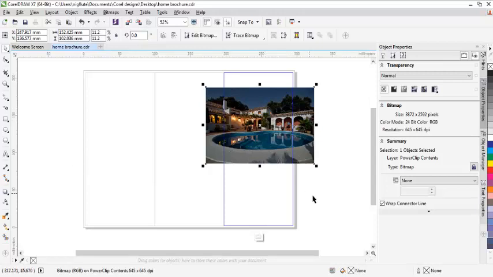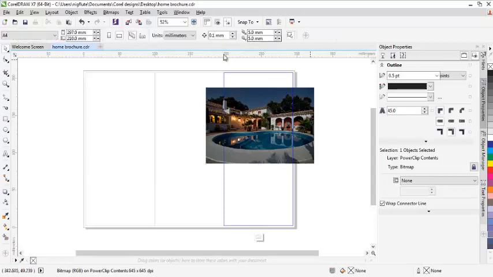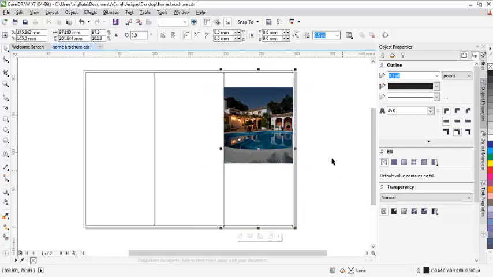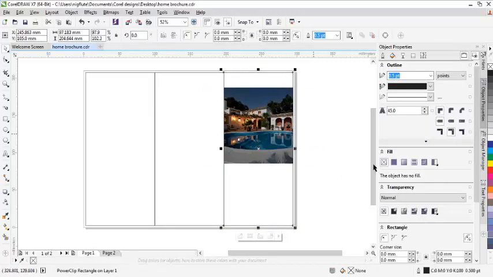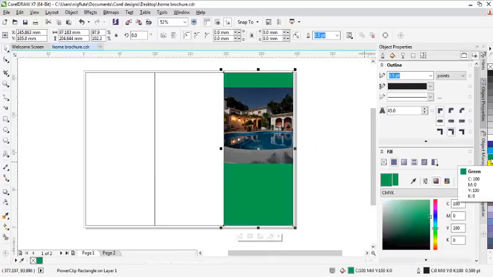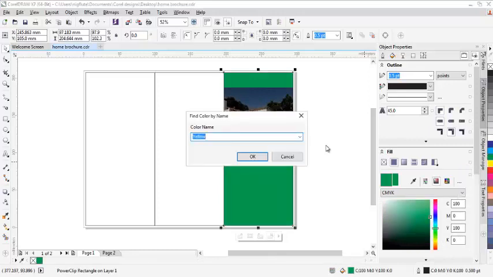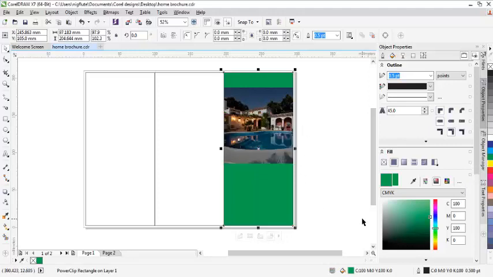So next, let me create a color for the background. I intend to use green, and I will add some yellow by clicking, to make it be, let me do this and see.